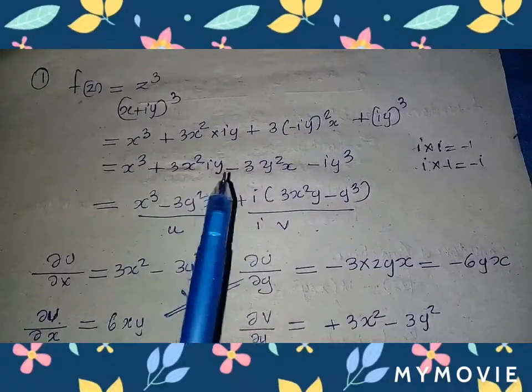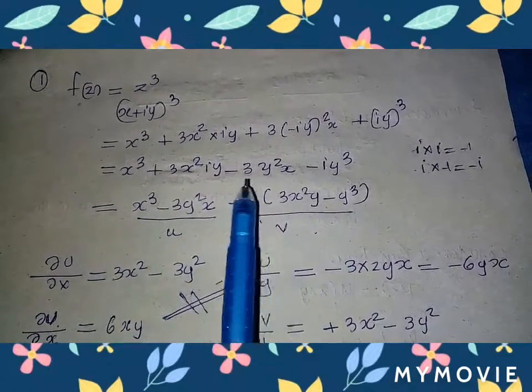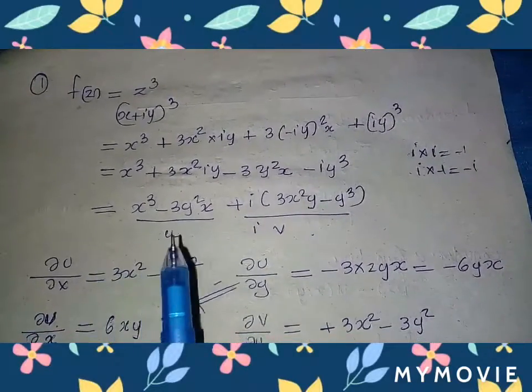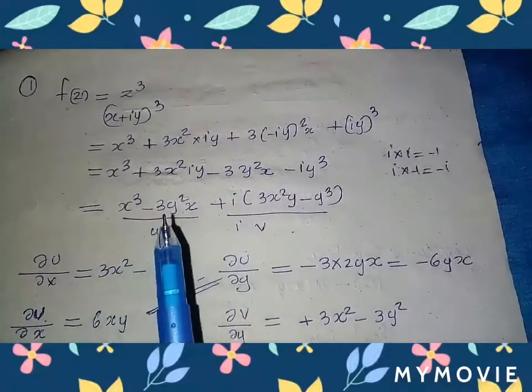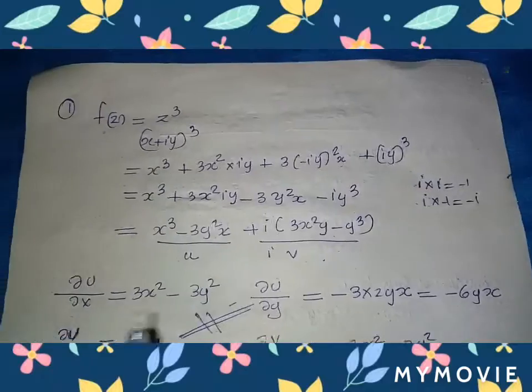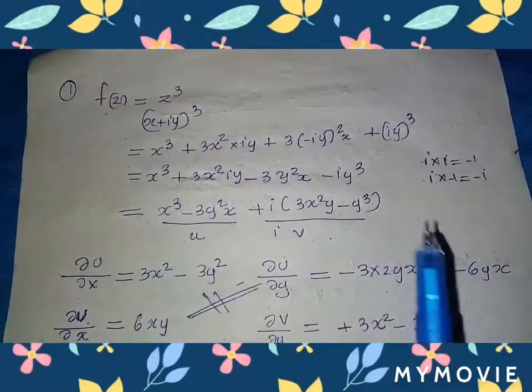Here 3 x square i y. So we get the answer like this, and we just separate the real part and imaginary part. So we get x cube minus 3 y square x plus i into (3 x square y minus y cube). So here we get the real part and imaginary part.